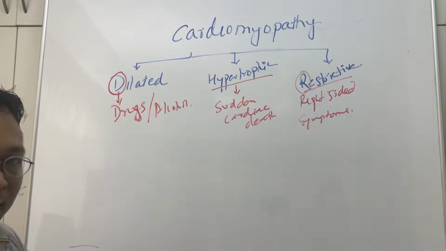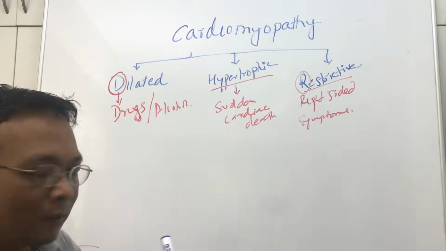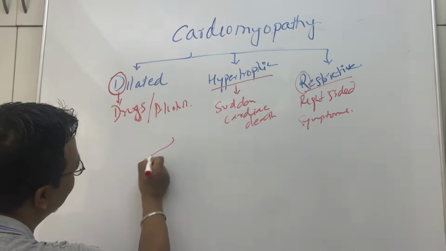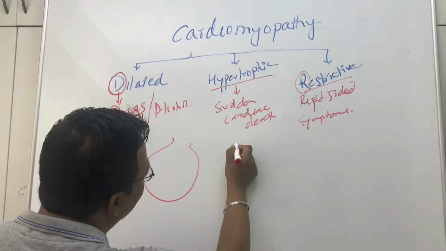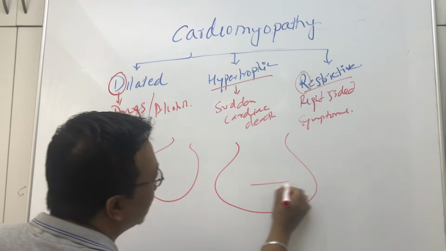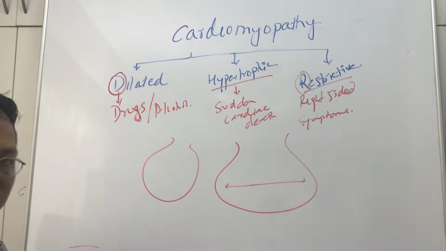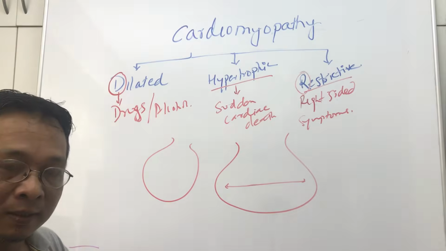So what is dilated cardiomyopathy? We know that in dilated cardiomyopathy the heart enlarges. Let's say this is the normal ventricle, and in dilated cardiomyopathy, this normal ventricle will be enlarged. It will be roomy. You see, there's so much room, space. Now it is hypertrophy, then how is it dilated?